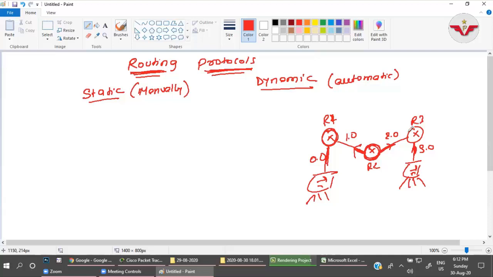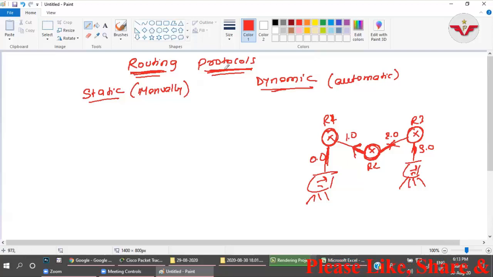On R3 I will tell the router that if you want to send any packet to the 1.0 network or the 0.0 network, through which path you can send the packet to that destination network. So static means we configure it manually, but in dynamic, routers will share their information with the neighboring routers automatically. We will only enable the routing protocols and they will send advertisements and share the routing tables with the neighboring devices, right? Fine.